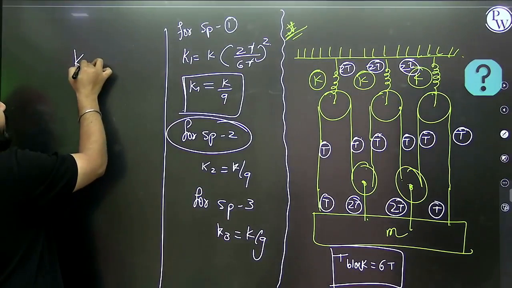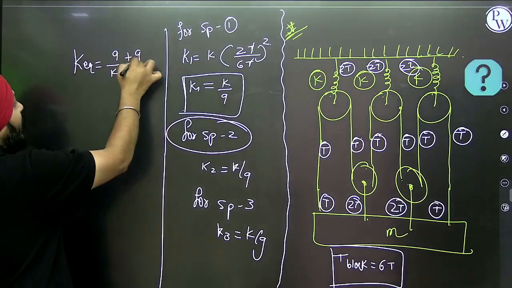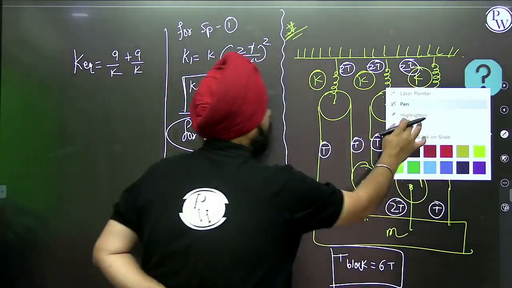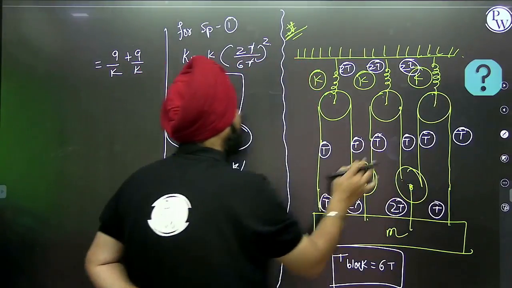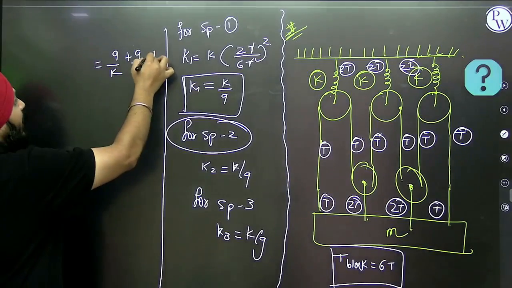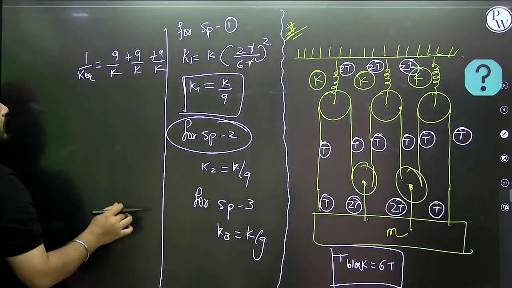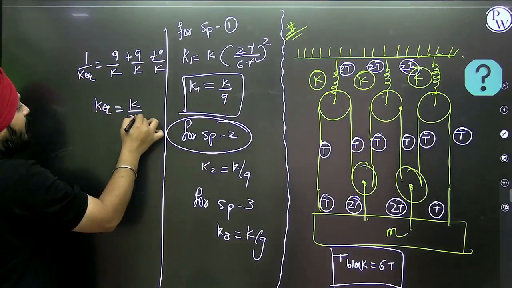Consider all in series: 9 by K, 9 by K, and 9 by K, and that is 1 by K equivalent. So what will be the K equivalent? That is K by 27.